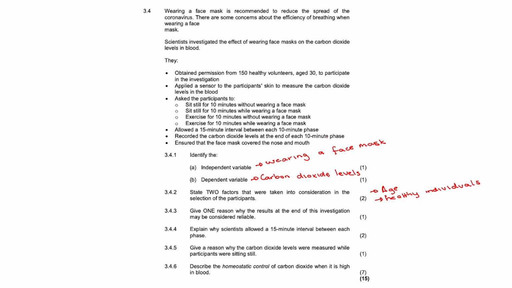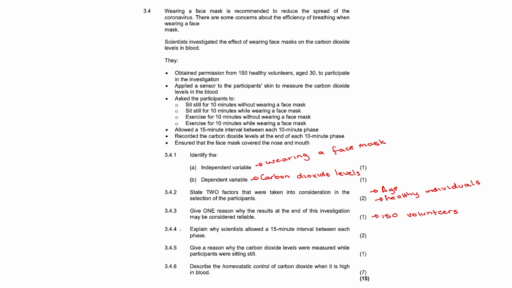Question 3.4.3. Give one reason why the results at the end of this investigation may be considered reliable. As we can see in the investigation, 150 volunteers were used. Therefore, this is a large sample size. Due to a large sample size, this reduces the chance of outliers and makes the data more consistent. Therefore, the reason the results are reliable is due to the 150 volunteers used.